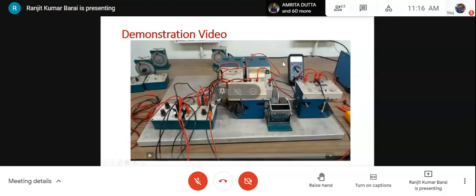So we'll set first of all at 1 volt, then keep the brake position 10 at first, and then gradually change the brake position from 10 to 8, then 6, then 4, 2 and 0. Note down the variation in speed and the variation in current, because at the beginning for this input voltage we are performing this experiment in open loop.